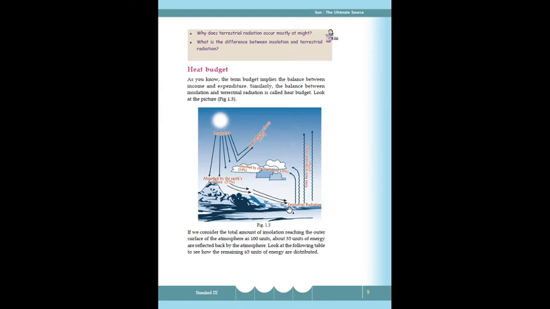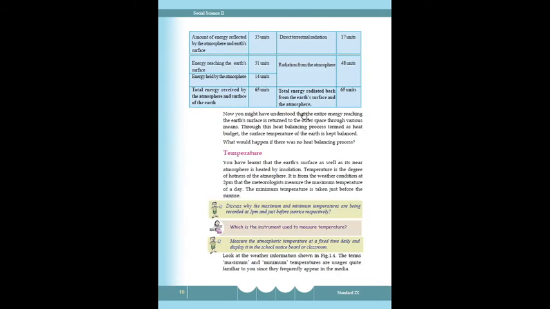After that, terrestrial radiation: 17% goes back to outer space, and the balance 34% is absorbed by clouds and dust particles. Now you understand that the entire energy reaching the Earth's surface is returned to outer space through various means. Through this heat balancing process, termed heat budget, the surface temperature of the Earth is kept balanced.